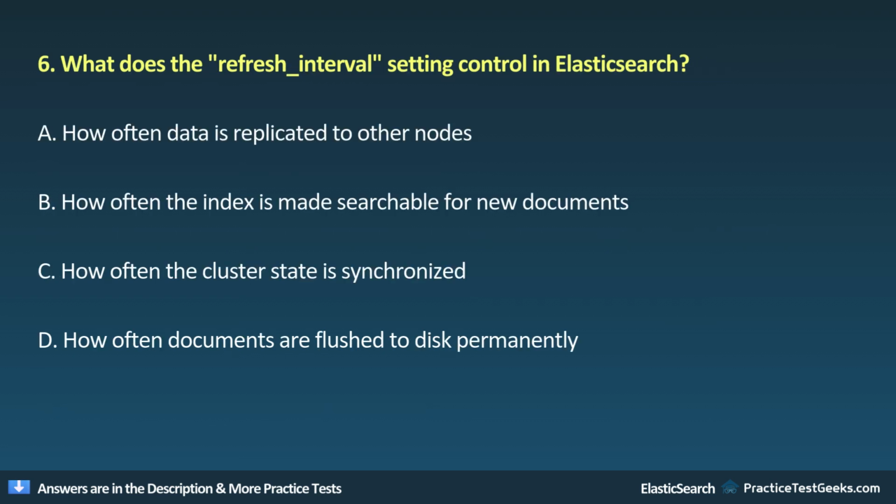6. What does the refresh interval setting control in Elasticsearch? A. How often data is replicated to other nodes. B. How often the index is made searchable for new documents. C. How often the cluster state is synchronized. D. How often documents are flushed to disk permanently.